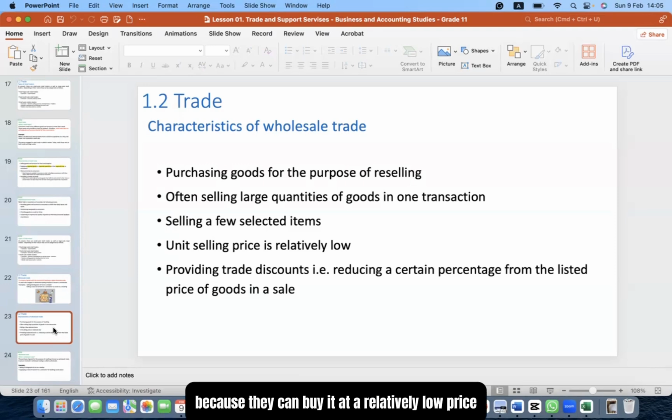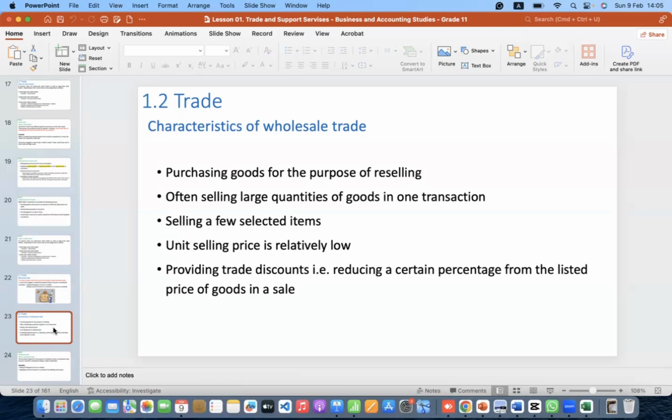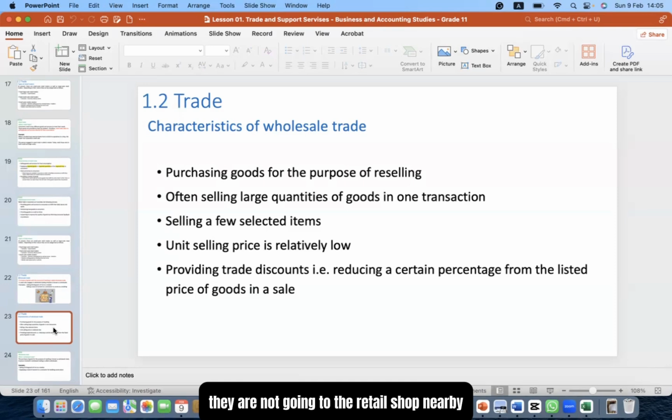Why is that? Because they can buy at a relatively low price. Sometimes our parents are not going to the retail shop nearby, but in the towns there are large wholesale shops that also sell to normal customers, not just to retailers who are running shops, but also to small people. But there will be a problem with the purpose. Wholesalers are usually selling goods for reselling, but sometimes we go to these wholesale shops and buy because we want a low price, though they will be selling to other retailers as well.